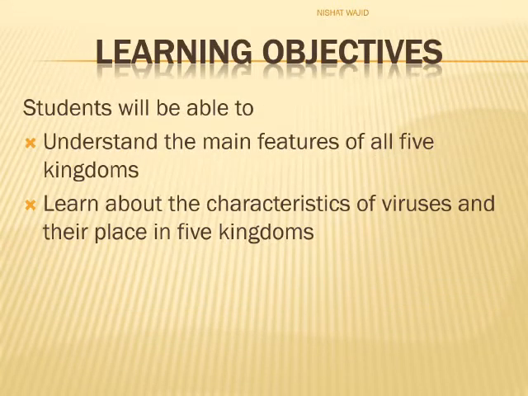Learning objectives of this lesson are as follows. Students, at the end of this lesson you will be able to: Number 1. Understand the main features of all 5 kingdoms along with their examples. Number 2. Learn about the characteristics of viruses and their place in 5 kingdoms.